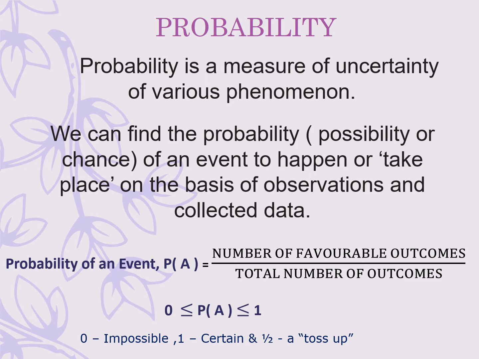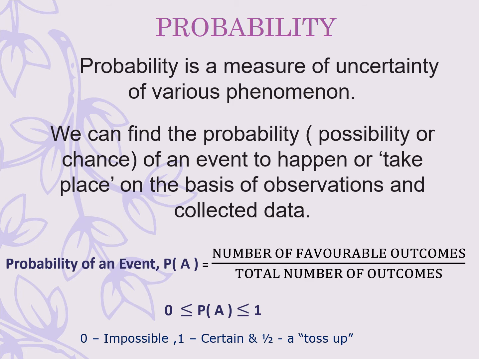Say when we toss a coin, the probability of head or tail is 50-50. Hence, the probability is 50 by 100, which equals half. So the probability of getting a head or getting a tail while tossing a coin is half.